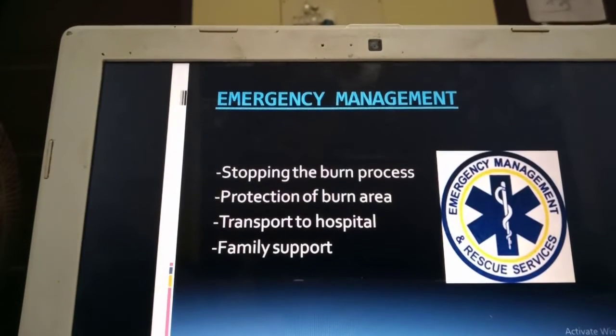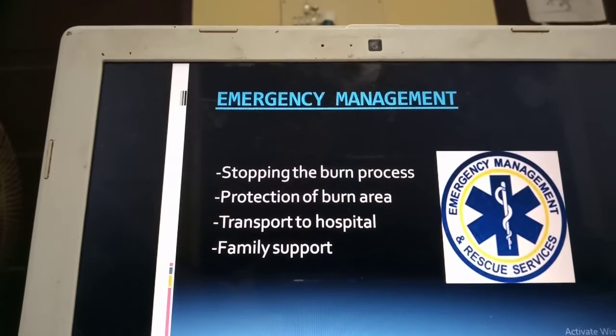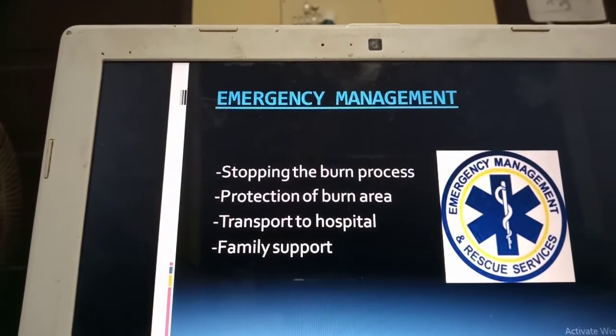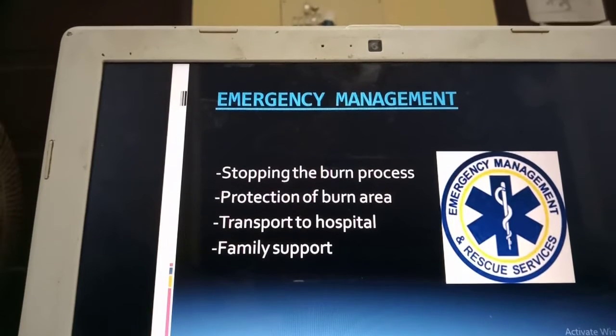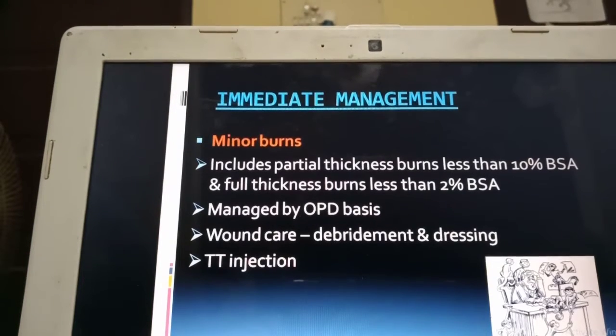Now we'll go on to the emergency management. For any child in a burn process, you need to immediately stop the burn process and protect the area. How do you do that? You use the stop, drop and roll technique. Immediately bring the child out of the burn area, make the child roll onto a blanket, and then transport the child to the hospital. Of course, family support is very important during transportation.